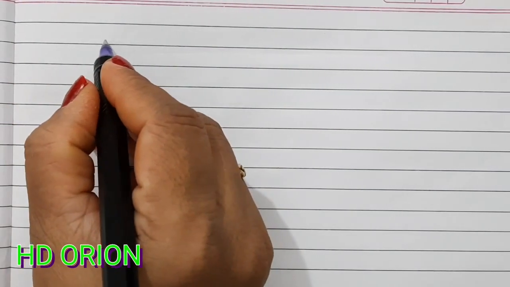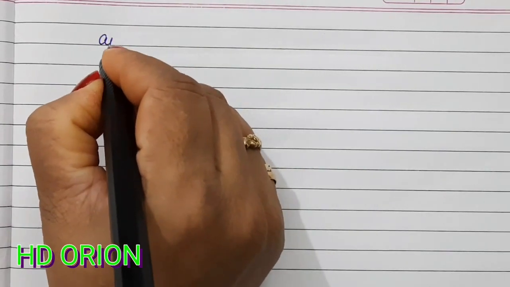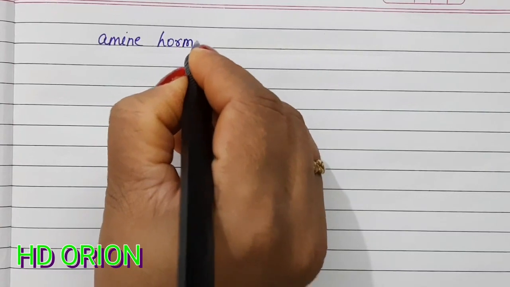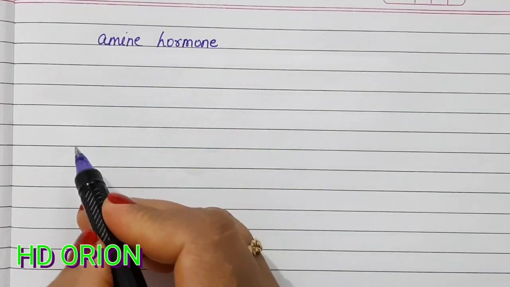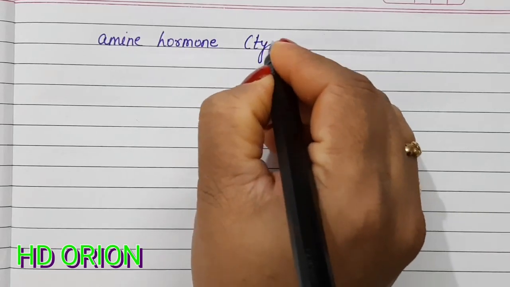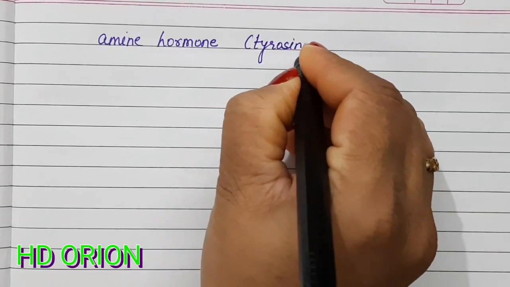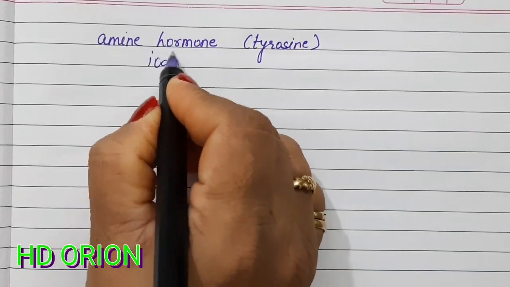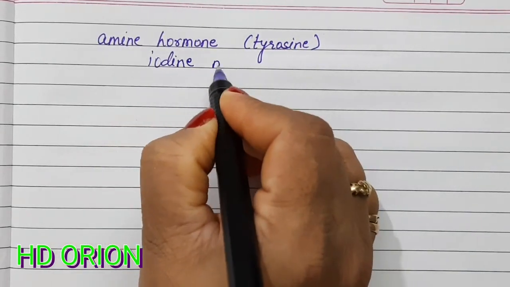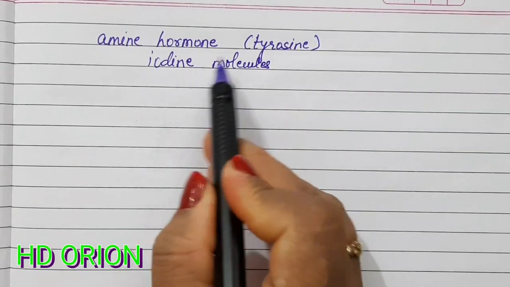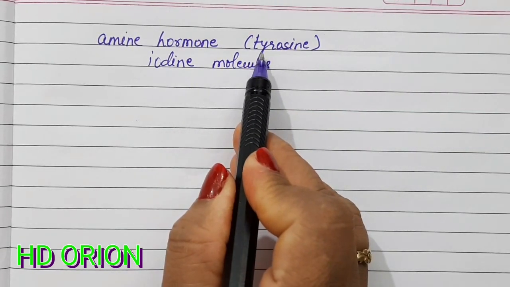So thyroxine is basically an amine hormone because it is made up of the amino acid tyrosine, and to this tyrosine certain iodine molecules are added. So iodine plus tyrosine makes the thyroxine.